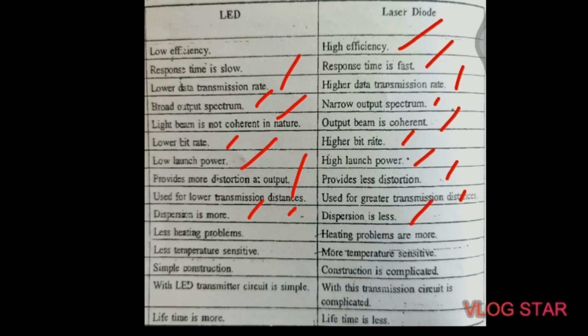Fewer heating problems occur in LED. Heating problems are more in laser diode. LED is less temperature sensitive and the laser diode is a more temperature sensitive device. In LED, simple construction is required and for laser the construction is complicated. The LED transmitter circuit is simple, while the transmission circuit is complicated for laser diode, and last, lifetime is more for LED and the lifetime is less for the laser diode.